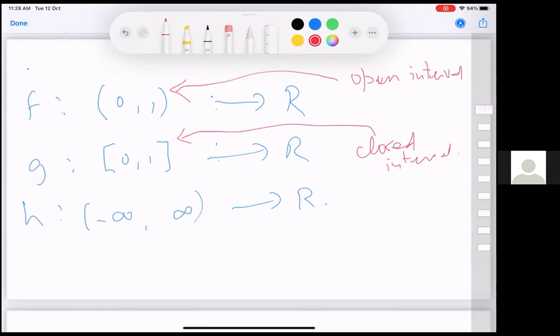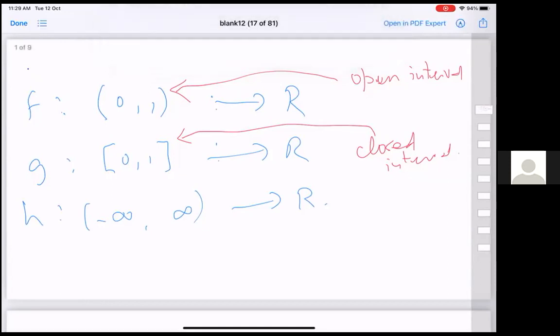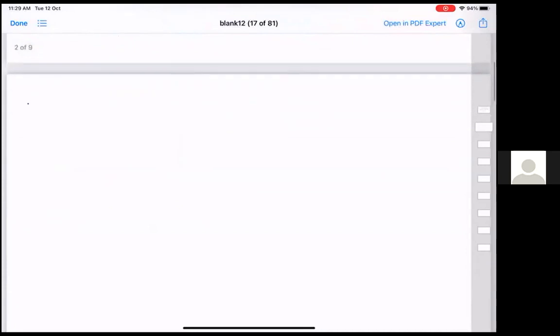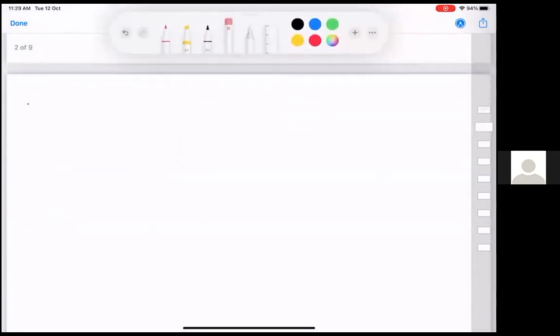The important property of open sets in our context is the following. Any set of this kind is an open set for us. That's our definition.